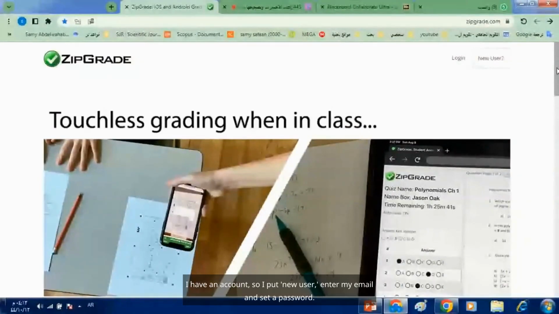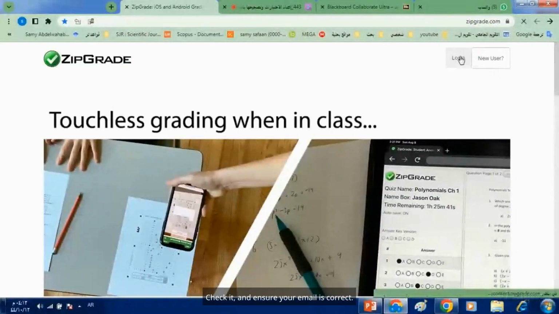Enter my email and set a password. Password: 8 to 62 characters, with uppercase, lowercase, and symbols. Check it and ensure your email is correct. You need it to activate your account.